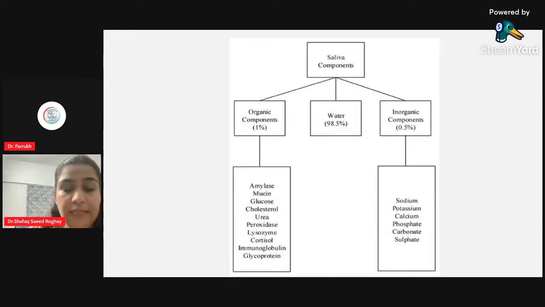So within our saliva, basically what is saliva? We call it mixed saliva, whole saliva, also oral cavity fluid. And looking at the composition of saliva, it has 98.5 to 99% water, 1% organic components, which are all the proteins within the saliva, and they have certain biological functions. And then there are certain inorganic components, 0.5%, which include sodium, potassium, calcium, phosphate, carbonate, and sulfate.